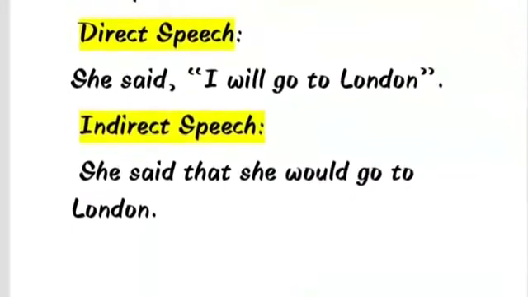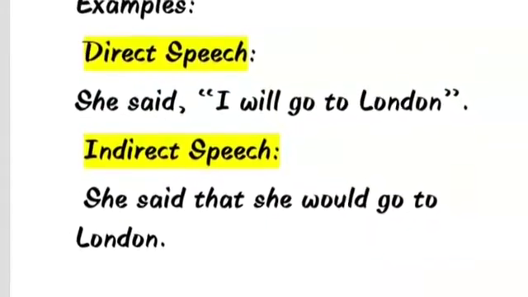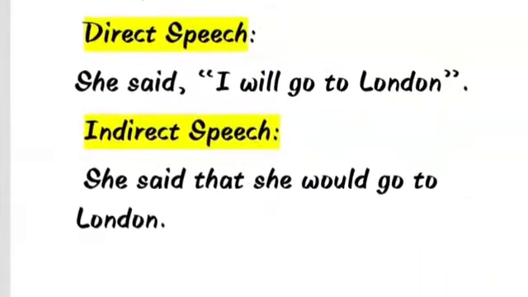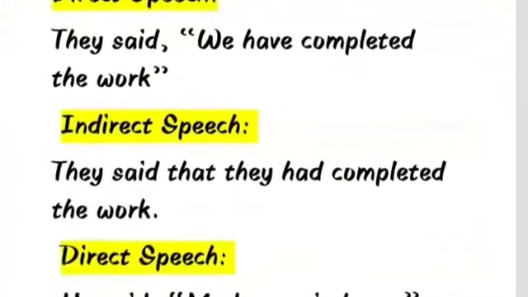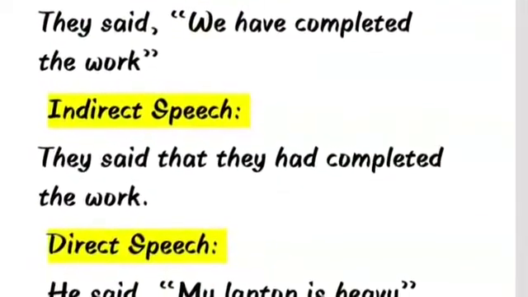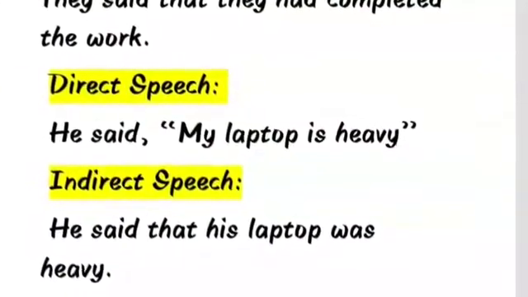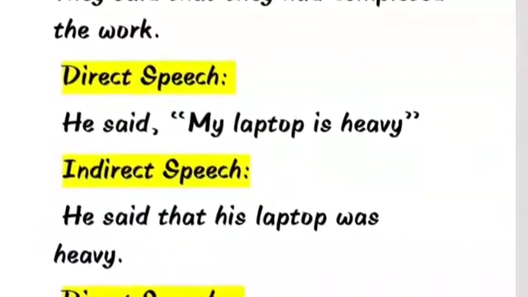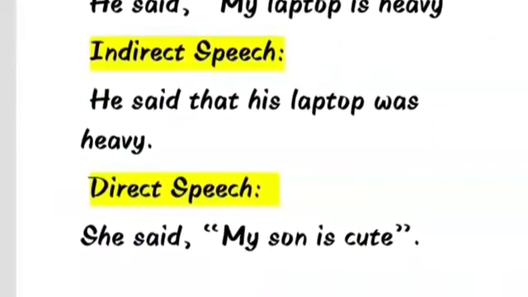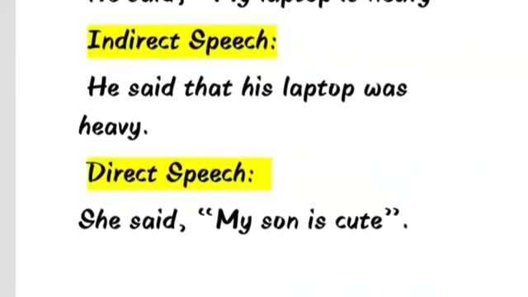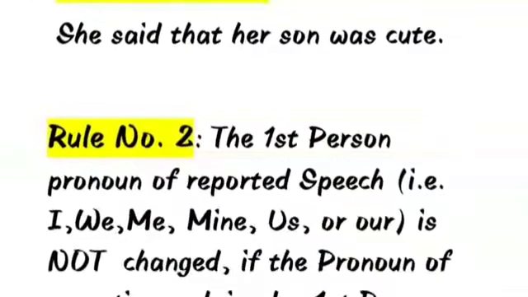For example, direct speech, she said, "I will go to London." Indirect speech, she said that she would go to London. Direct speech, they said, "We have completed the work." Indirect speech, they said that they had completed the work. Direct speech, he said, "My laptop is heavy." Indirect speech, he said that his laptop was heavy. Direct speech, she said, "My son is cute." Indirect speech, she said that her son was cute.